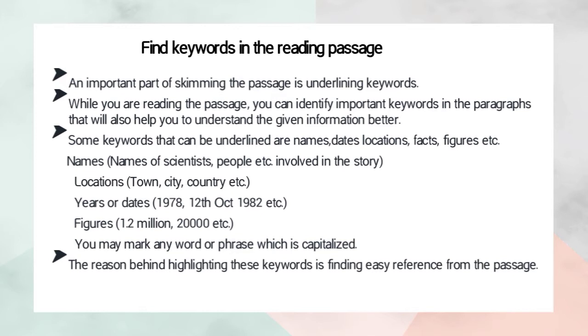Because when we read the passage again, or want to look back at something, we can get it exactly from the text. So if we want to find the important information, we have keywords that we underlined from the passage.